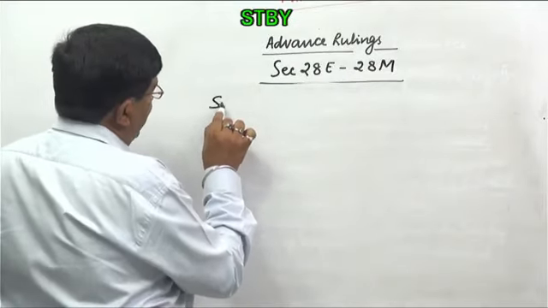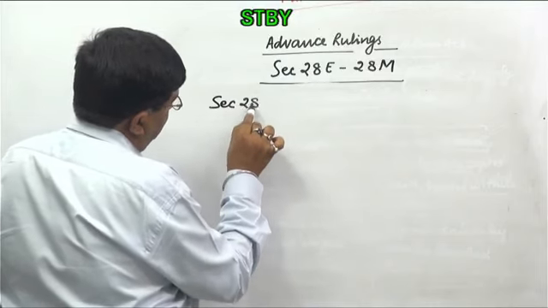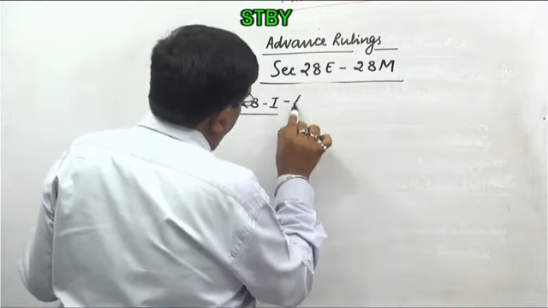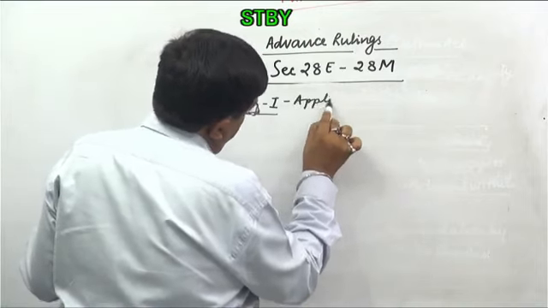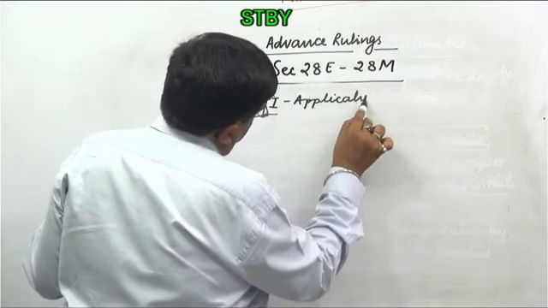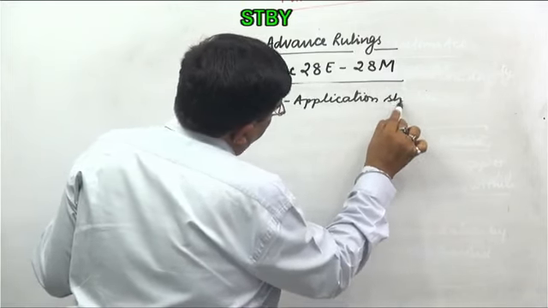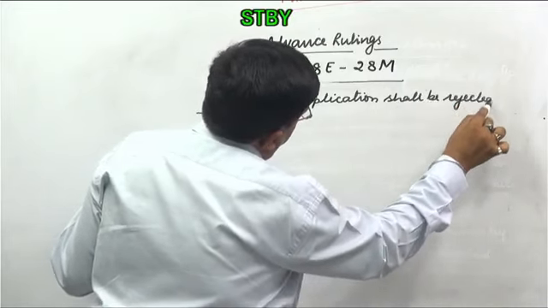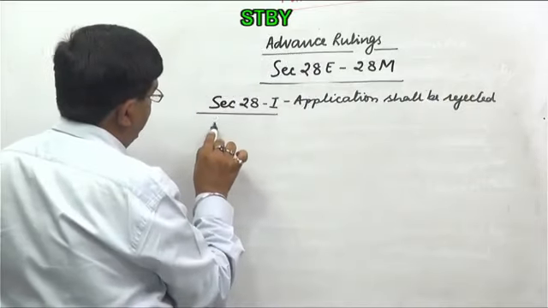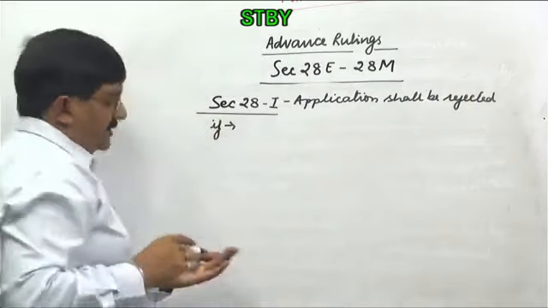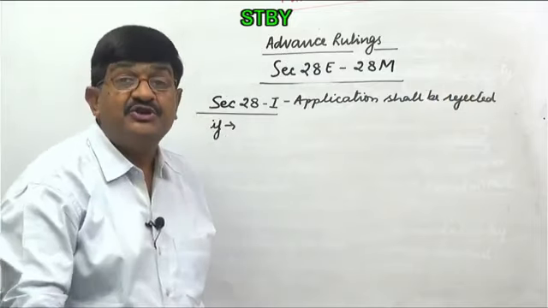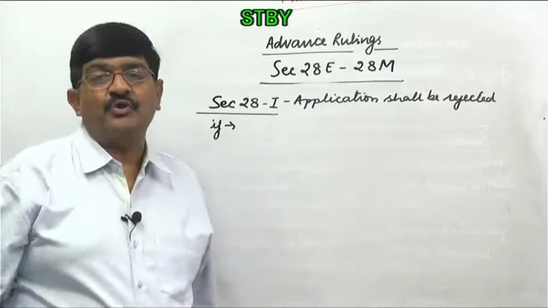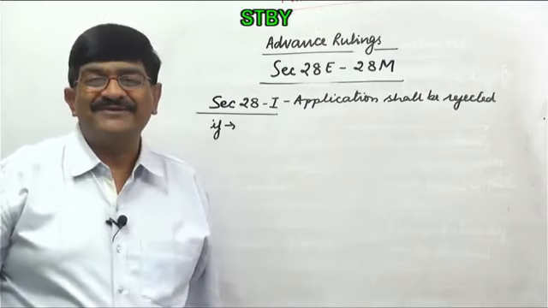Section 28I, application shall be rejected if, read the wordings carefully. What I have written, shall be rejected, means authority for advance ruling also does not have any choice whether advance ruling can be given or not.